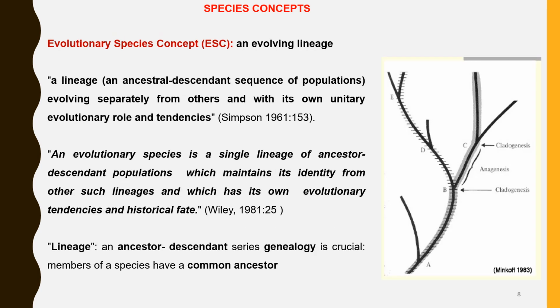The evolutionary species concept, ESC. It was proposed by Simpson. According to this concept, a species is an evolving lineage which evolved separately from others and has its own unitary evolutionary role and tendencies. It is in this concept that the cladogenesis and anagenesis concepts of speciation come.